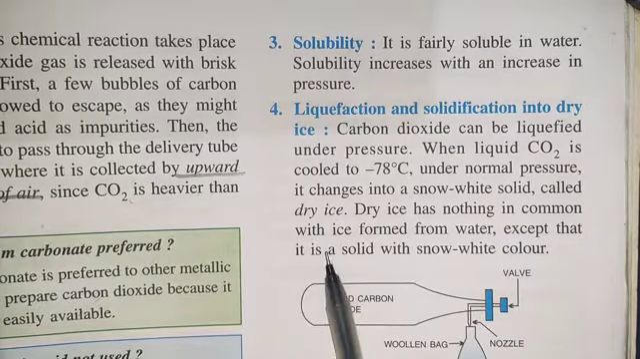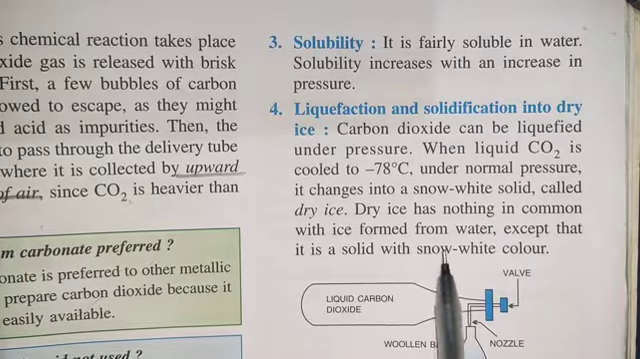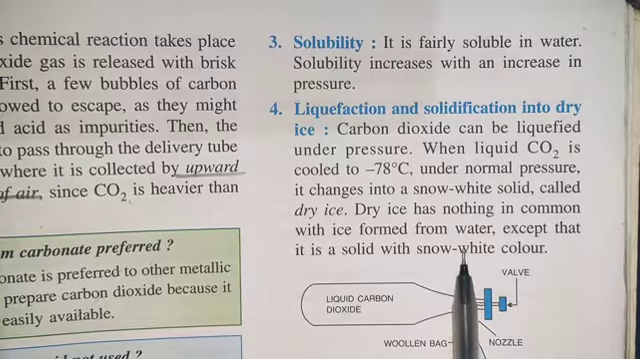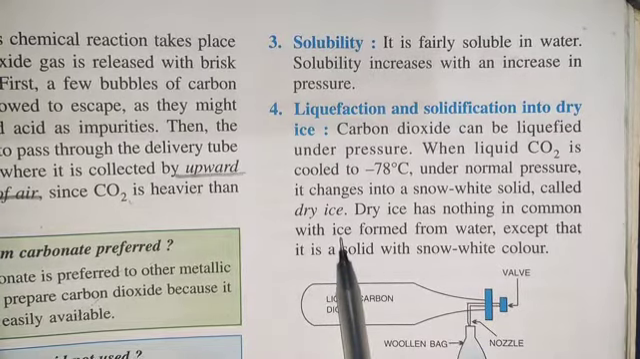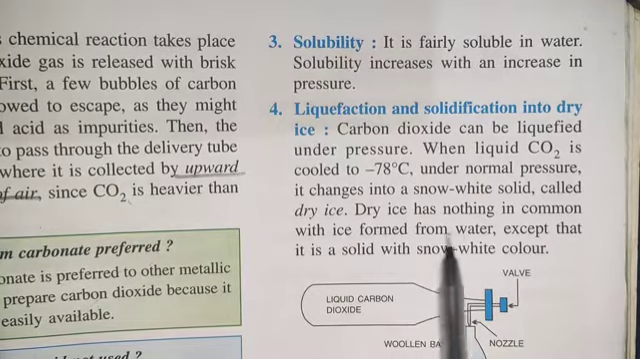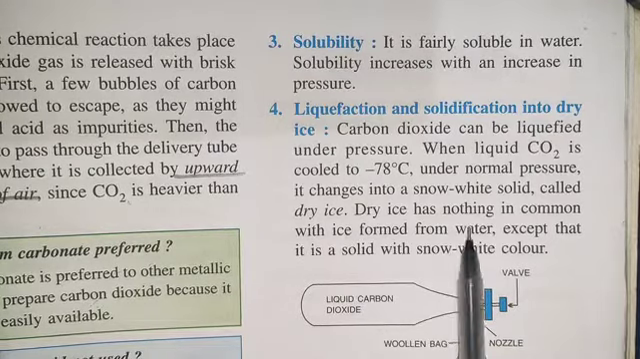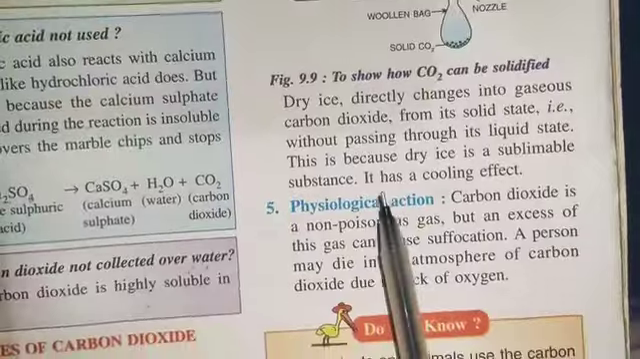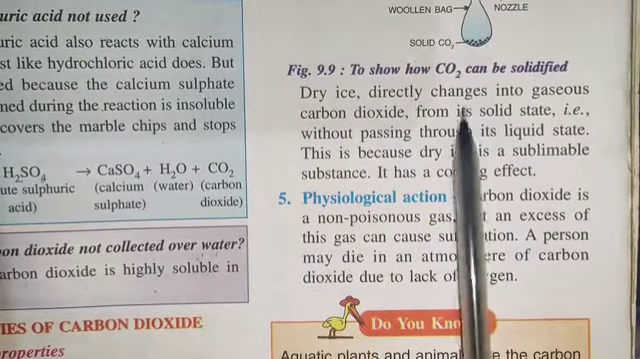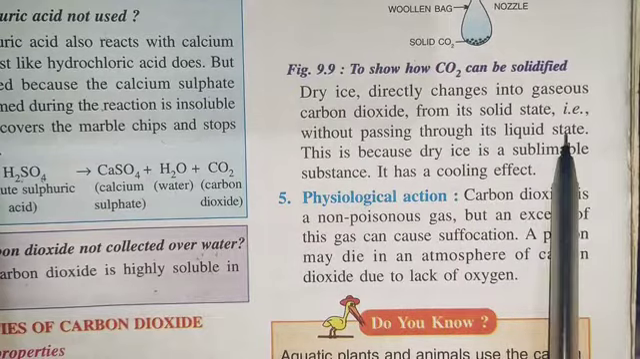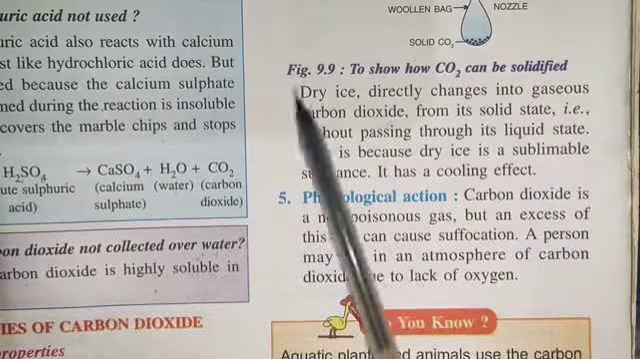It is called dry ice because it has a solid texture and snow white color. This is the similarity with the ice which is formed from water. Otherwise it has no similarity with the ice formed by water. So dry ice directly changes into gaseous carbon dioxide from its solid state without passing through its liquid state. Means it is a sublimable substance.